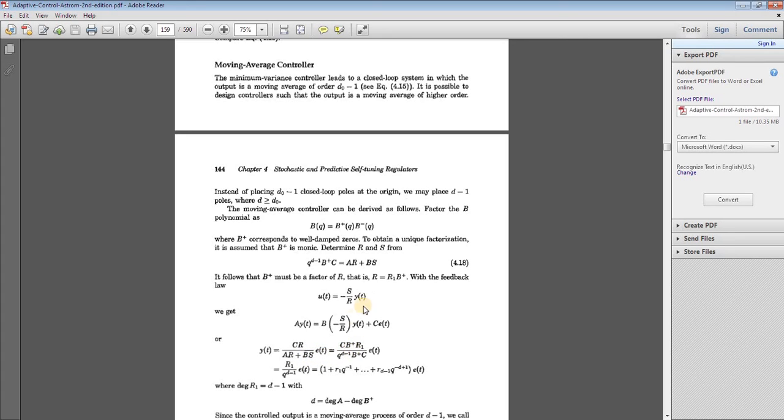Here we can put R as R1 and B plus, so CR becomes C into B plus R1.